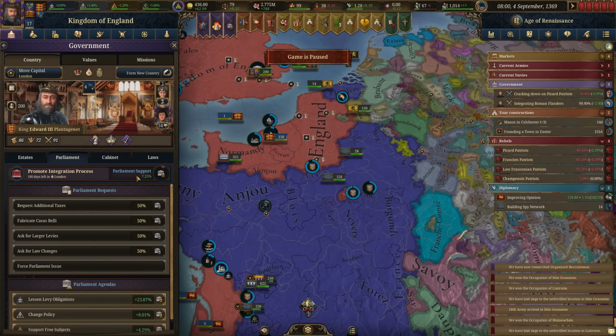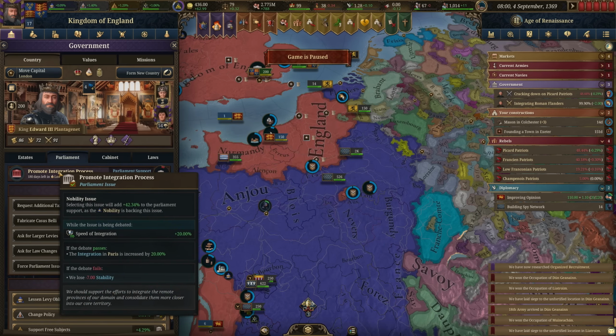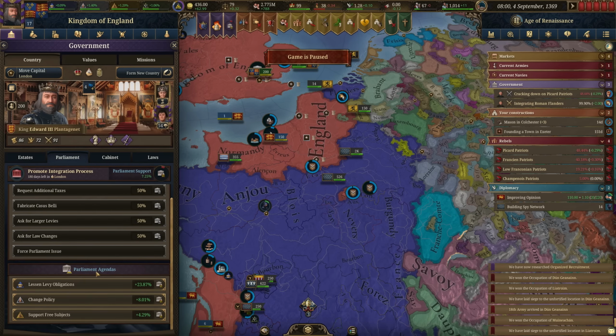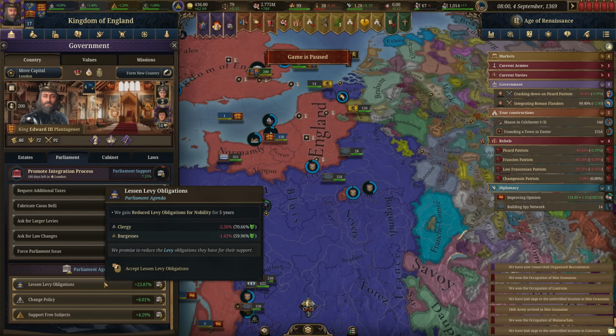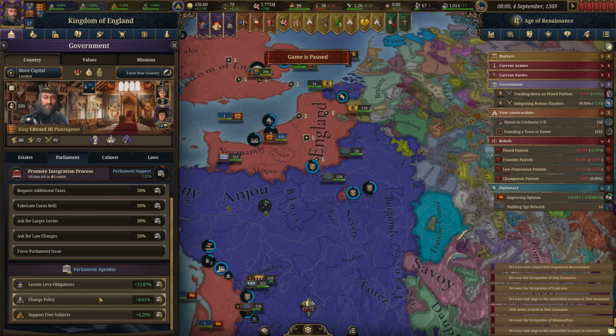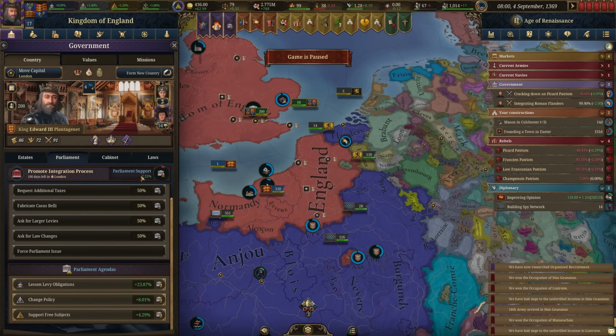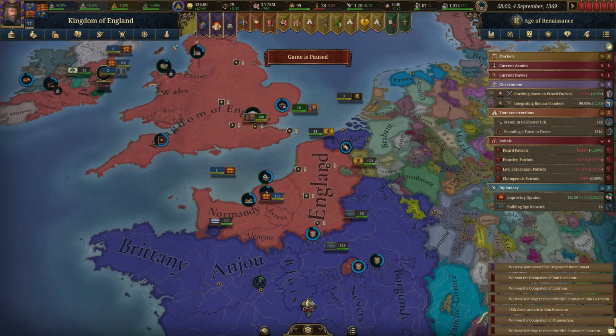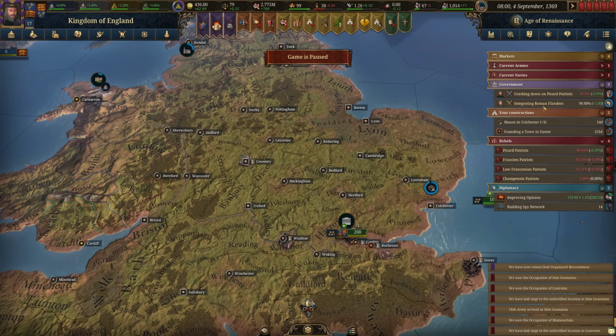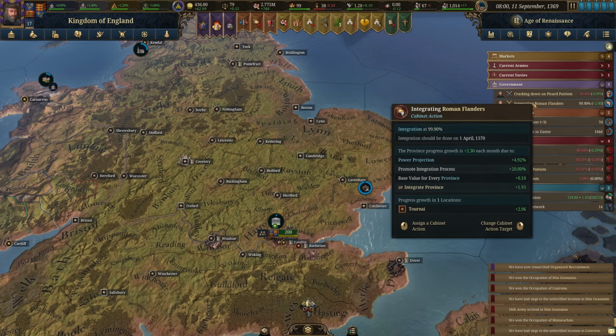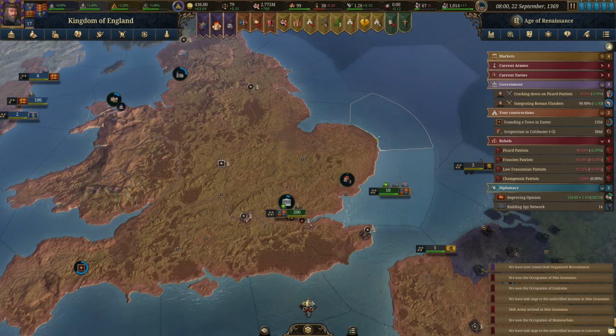And so that means we're probably not going to be able to actually pass this in order to get the further integration of Harris. That's okay, because we do not want the reduced levy obligations for the nobility, and we're not going to do any of these other ones. So we'll just have to take the stability loss for not being able to get that passed, but we do still get the bonus to the integration. Not ready to declare war just yet anyways.